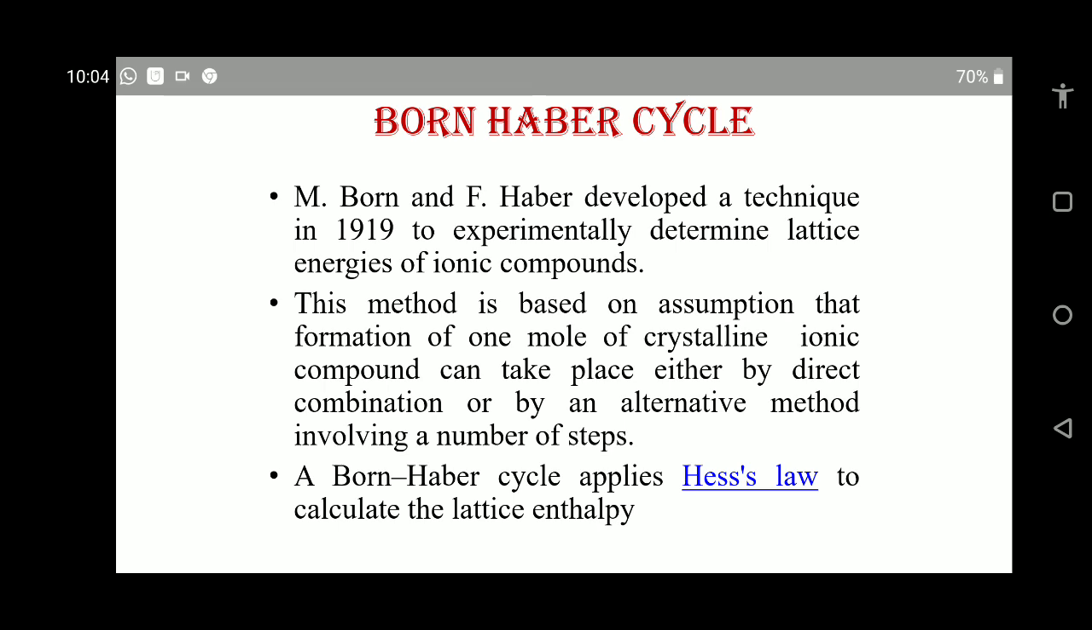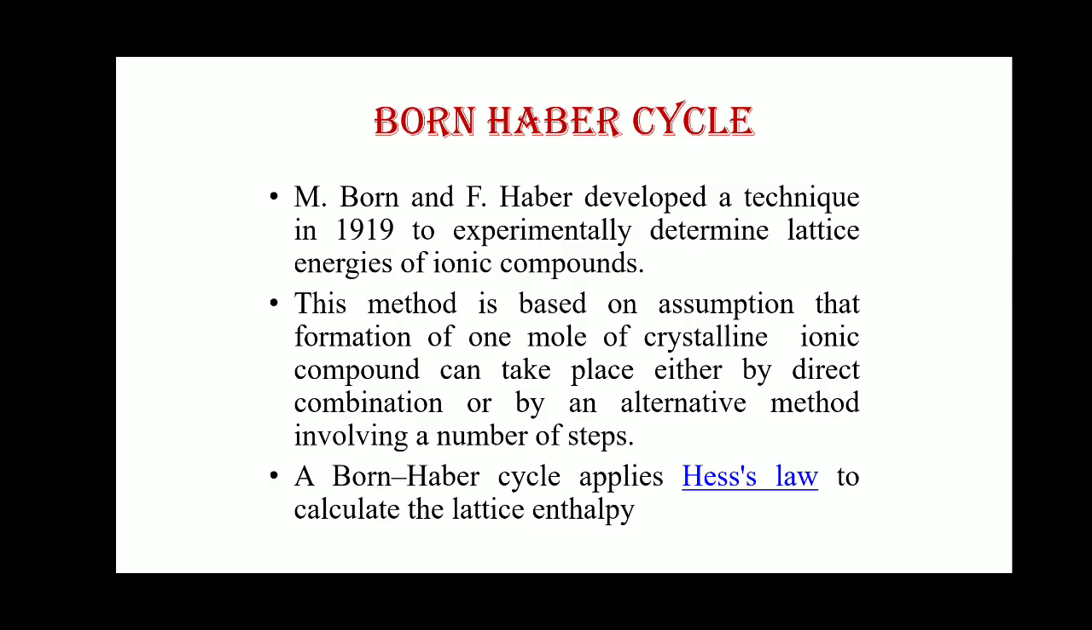The Born-Haber cycle was first discovered by M. Born and F. Haber. They are the two scientists who developed a technique in 1919 to experimentally determine the lattice energy of ionic compounds. This method is based on the assumption that the formation of 1 mole of crystalline ionic compound can take place either by direct combination.